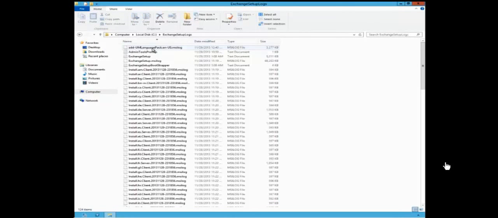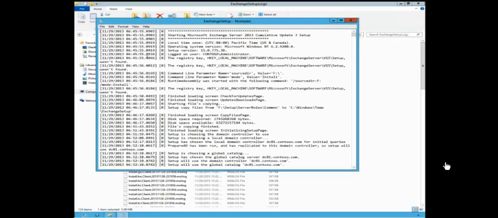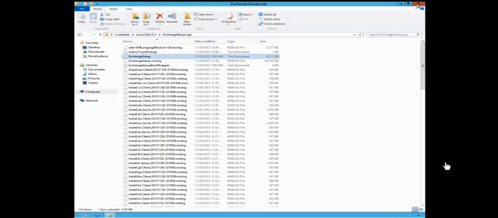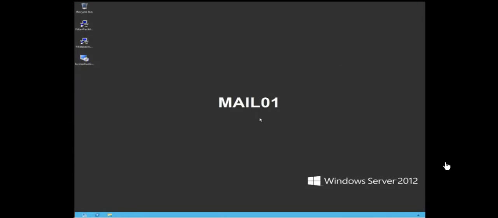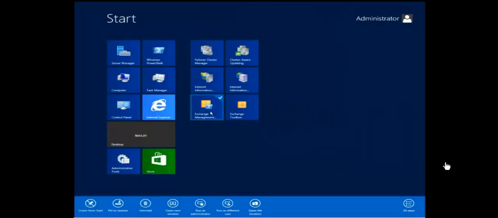It's on the C drive, in the Exchange setup log. At the end of this log you can see a notification that says the server setup operation completed successfully, and you can check your Active Directory with ADSI Edit.